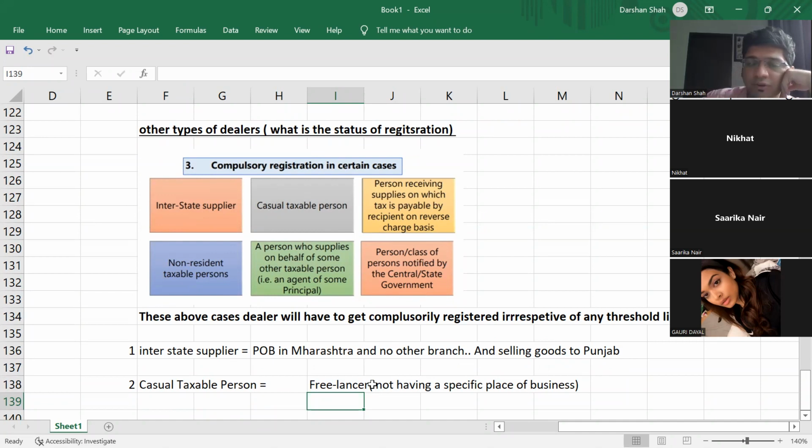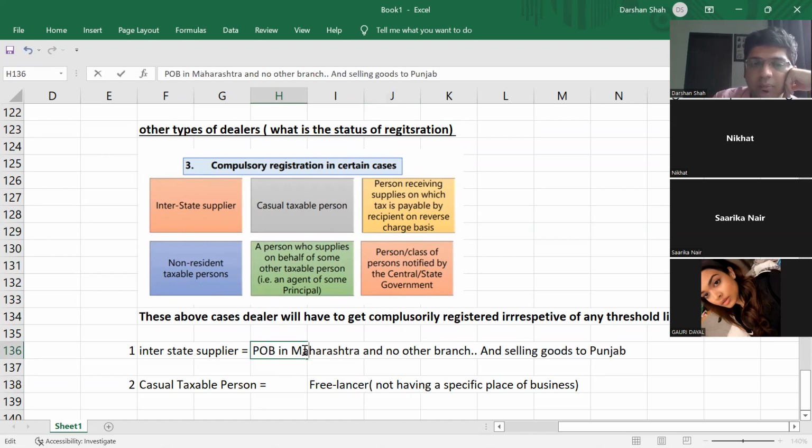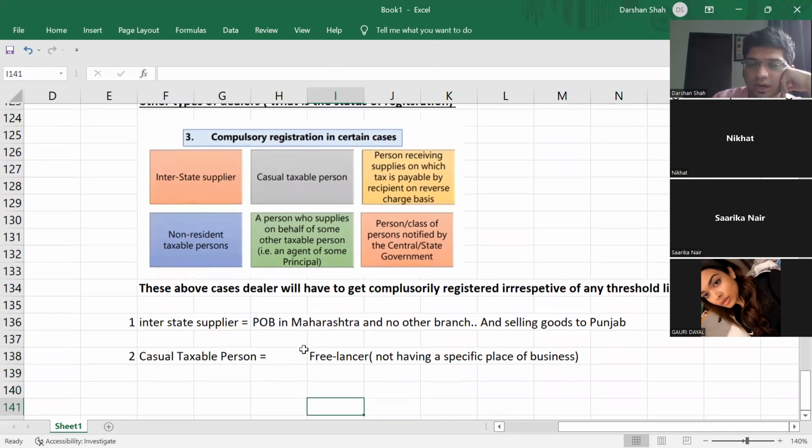Then by default that person will have to get compulsorily registered, because if the person does not have a specific place of business, the government can't keep track of such a person.